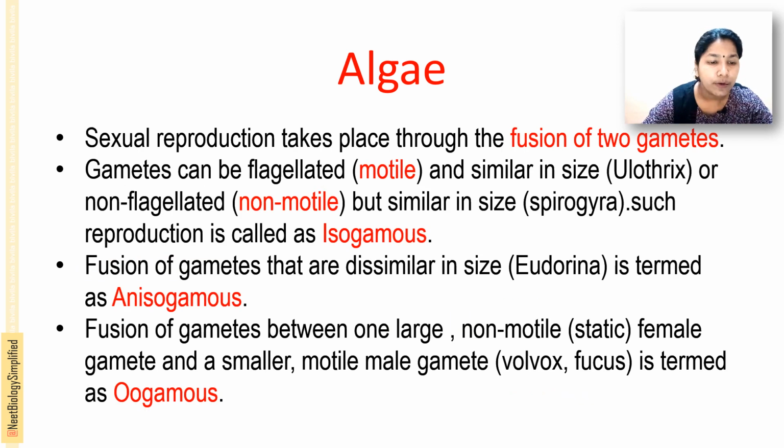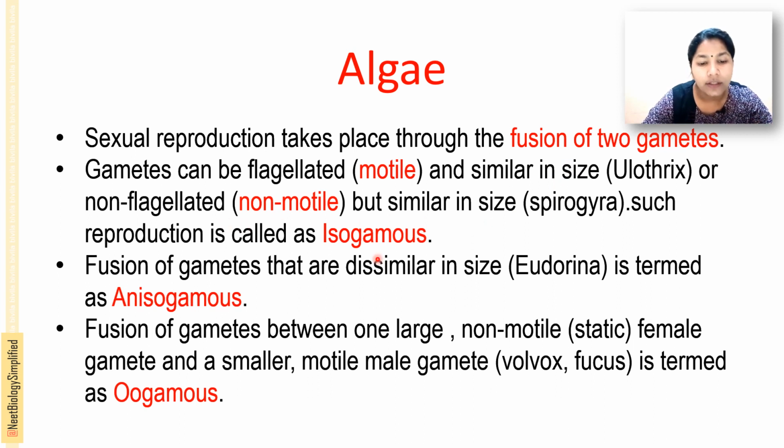Next is the sexual reproduction. Sexual reproduction usually takes place through the fusion of the 2 gametes. These gametes can be flagellated or non-flagellated, and similar size or dissimilar size can be seen. That is, gametes can be flagellated and motile, as in the case of Ulothrix, or non-flagellated, non-motile gametes can be seen, as in the case of Spirogyra.